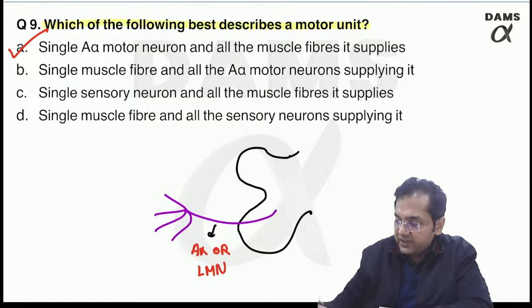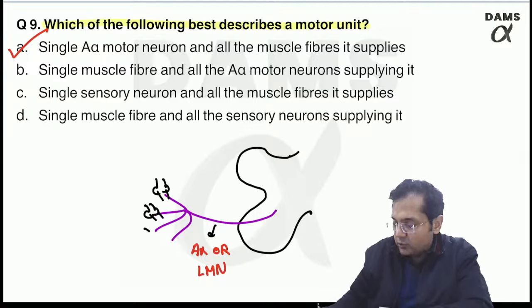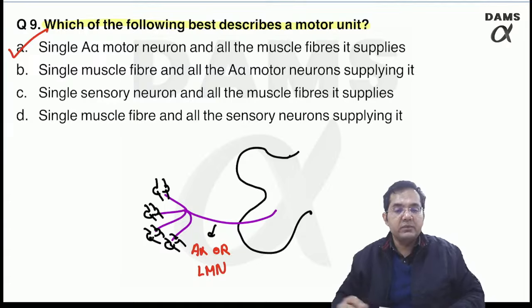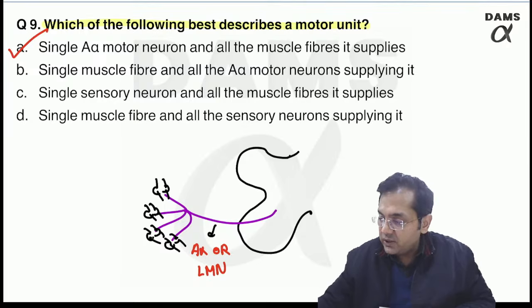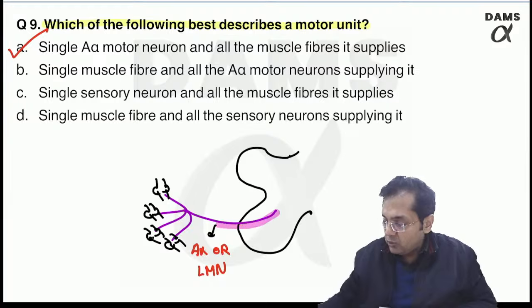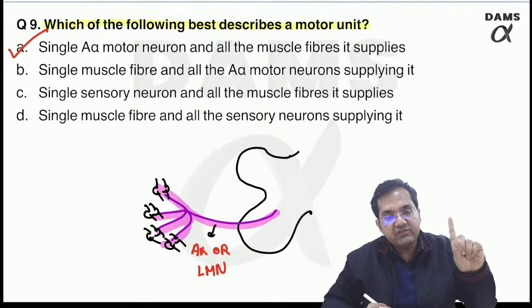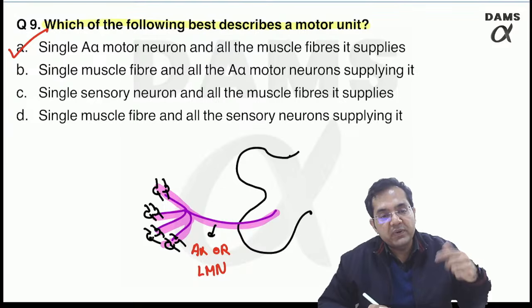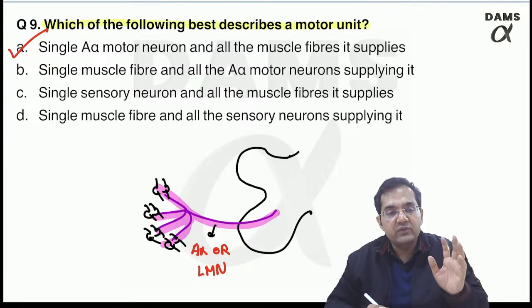This, along with its 4 branches, is supplying 1, 2, 3 and 4 muscle fibers. This structure together now becomes a motor unit. That means single A alpha, 4 branches and the 4 muscle fibers supplied. This together is known as a motor unit.